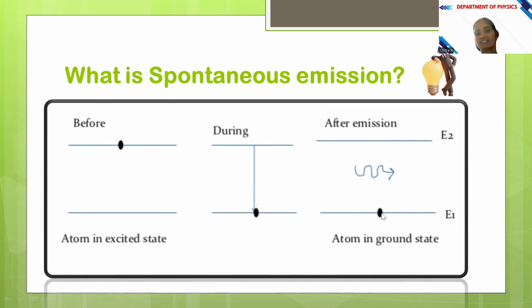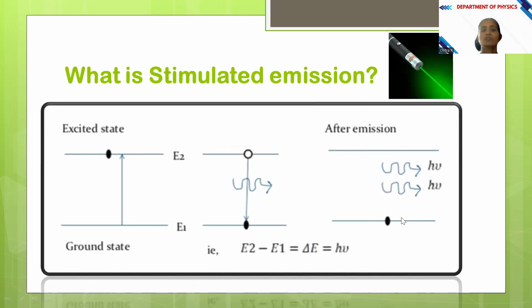Now the atom is in the ground state. So this atom, in order to secure its life, spontaneously comes to the ground state. While coming to the ground state, it releases one photon of energy, h nu. So this process is known as the spontaneous emission process. Here, absorption means that by absorbing energy, the atom goes to the excited state. From the excited to the ground state, emission happens, that is, light energy is emitted. So this process is known as the spontaneous emission process. The next process is stimulated emission.